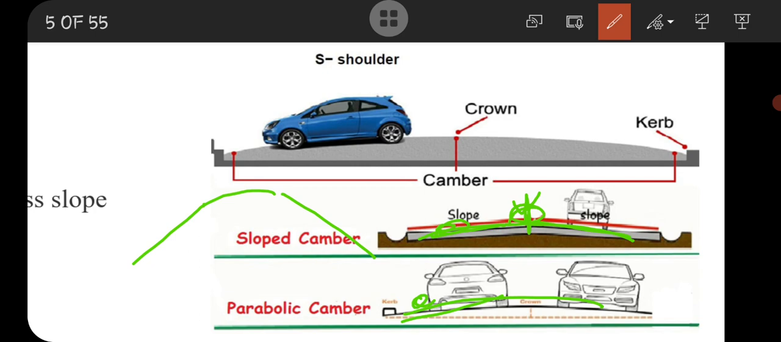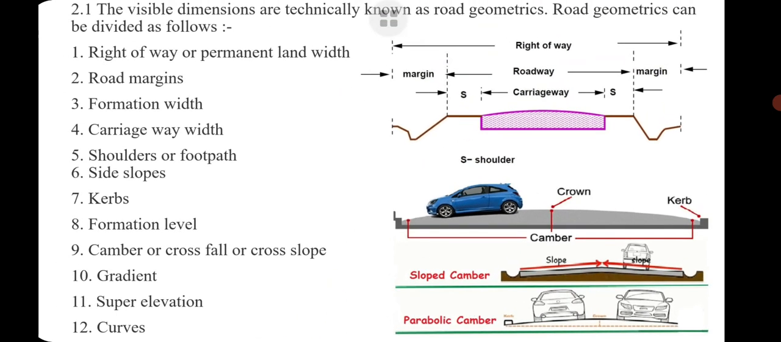But we need a road which has slow speed vehicles as well as high speed vehicles. That's why we are providing a combination of straight and parabolic camber, in which the slow vehicles will run at the edge and the fast vehicles run at the middle of the road. I think up to this everything is clear.